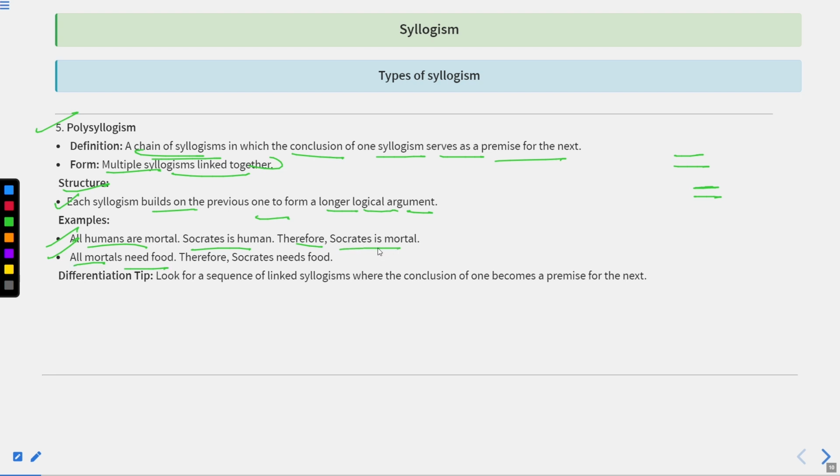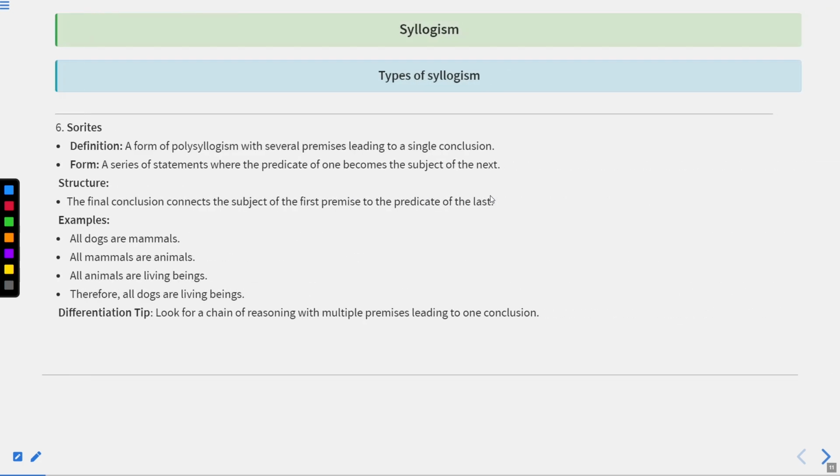Now, Socrates is mortal, all mortals need food, therefore the conclusion would be that Socrates also needs food. This is a form of polysyllogism, and it can be differentiated by looking at whether one conclusion has been provided and through that conclusion another syllogism is following up. This type of syllogism is termed polysyllogism. I suppose you have understood this point, my dear students.